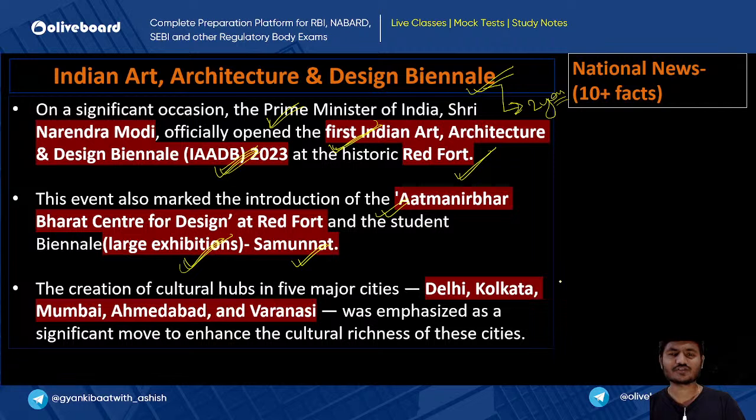Now, the creation of cultural hubs in 5 major cities, Delhi, Kolkata, Mumbai, Ahmedabad, and Varanasi, was emphasized as a significant move to enhance the cultural richness of India. So we have cultural hubs at 5 places: Delhi, Kolkata, Mumbai, Ahmedabad and Varanasi. All of them are expected. Just remember that Varanasi also has a cultural hub. So the government of India is now promoting the cultural hubs, and art, architecture and design.